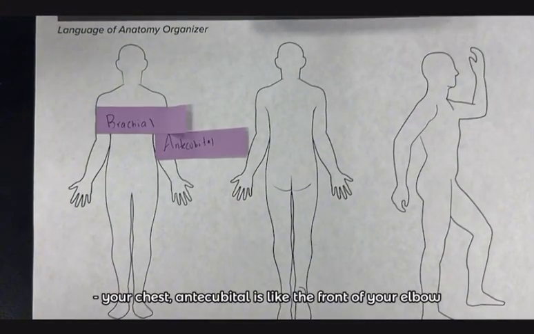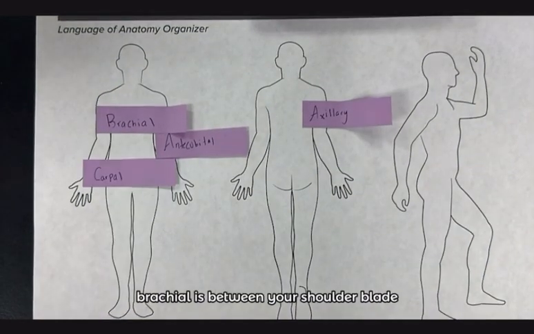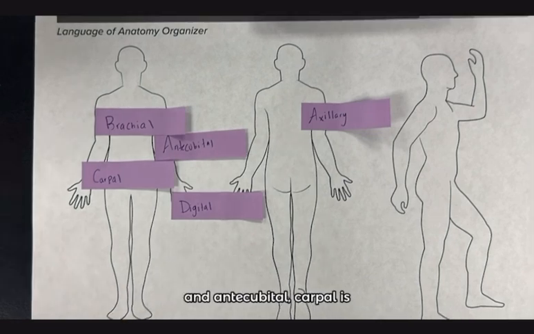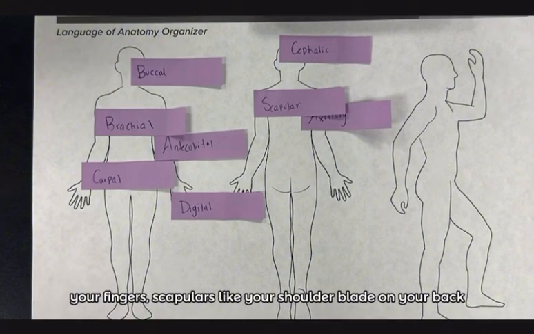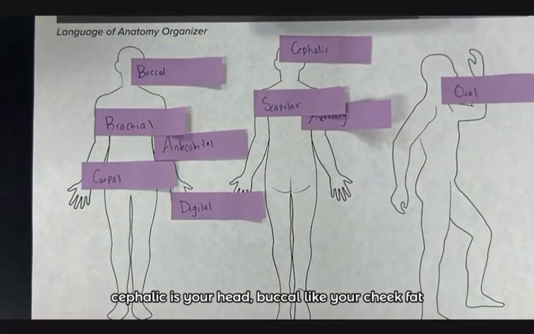Antecubital is like the front of your elbow. Brachial is between your shoulder blade and antecubital. Carpal is your wrist. Axillary is armpit. Digital is your fingers. Scapular is like your shoulder blade. Cephalic is your head. Buccal is like your cheek fat.